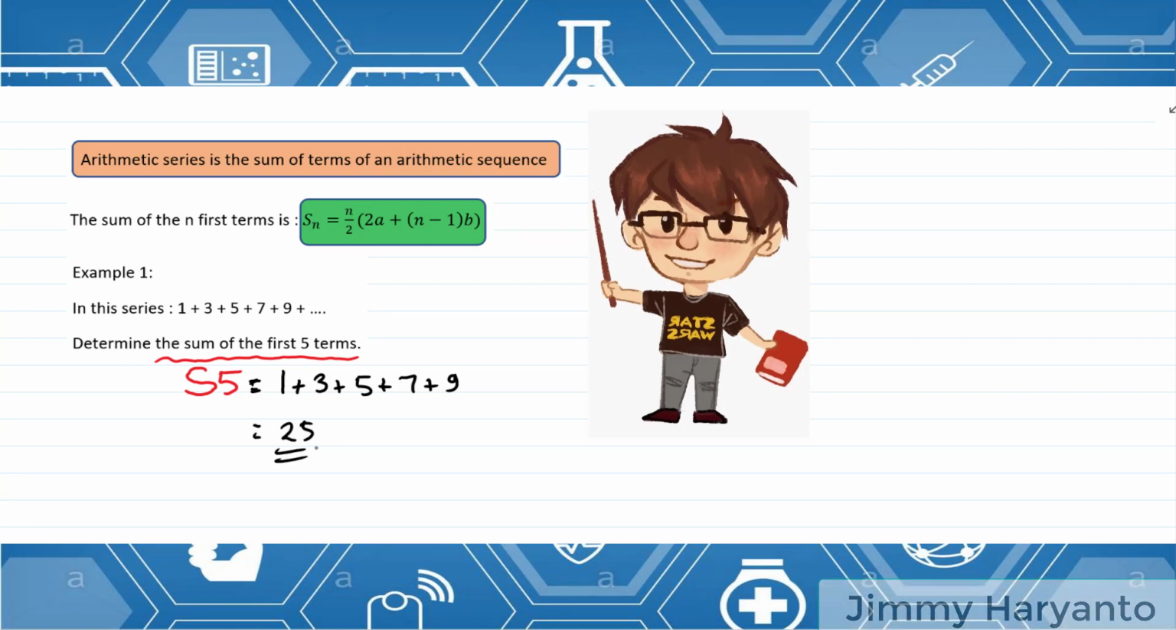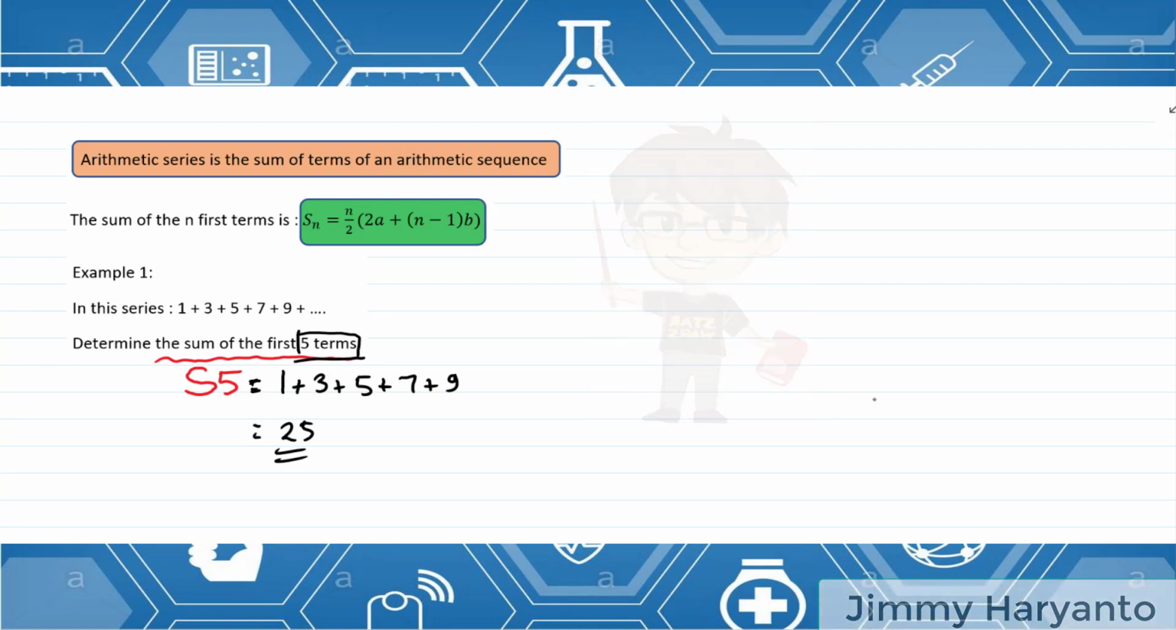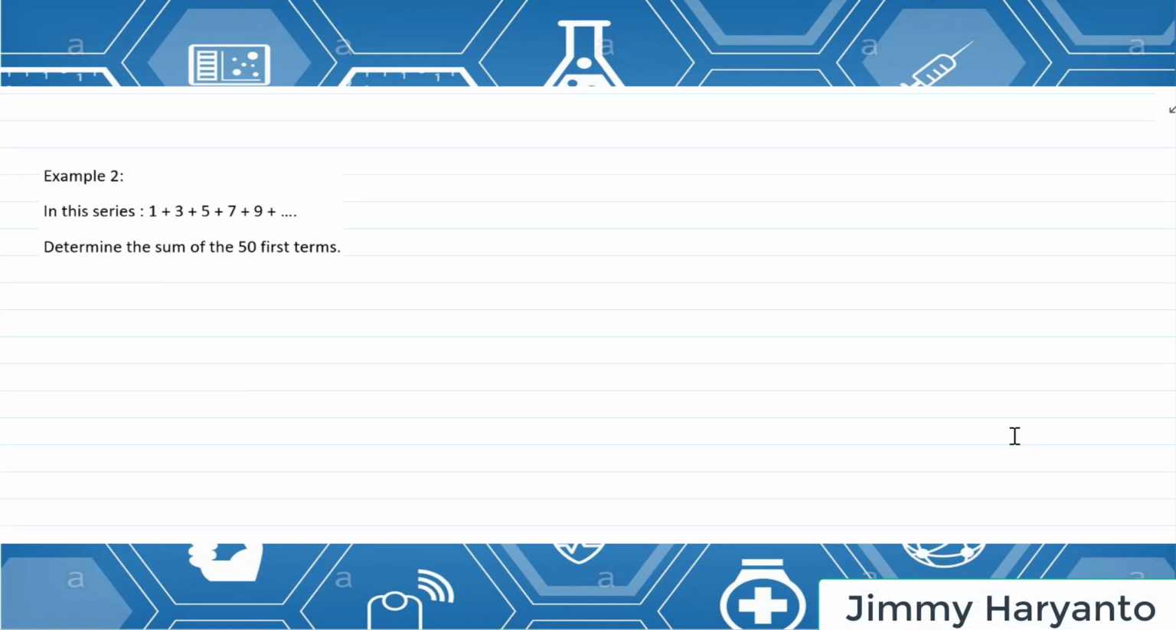Easy, right? No, it's not this easy, yeah. It's easy because it only asks for 5 terms. How about if I ask for 100 terms? Do you want to add them until 100? No, right? So let's look at an example.